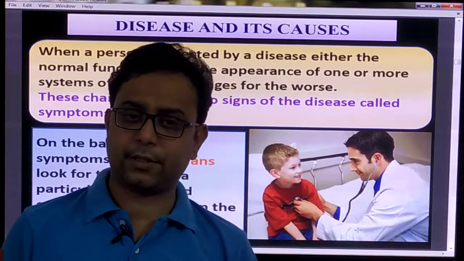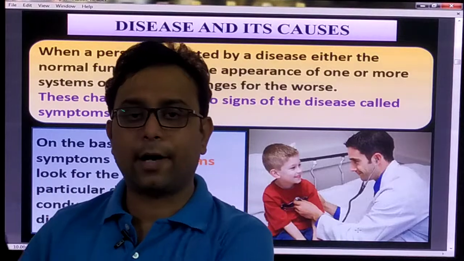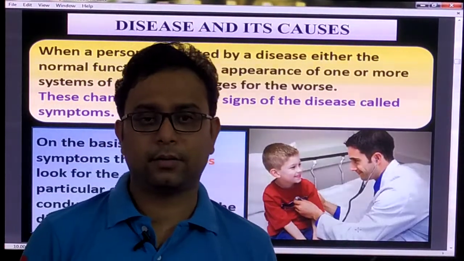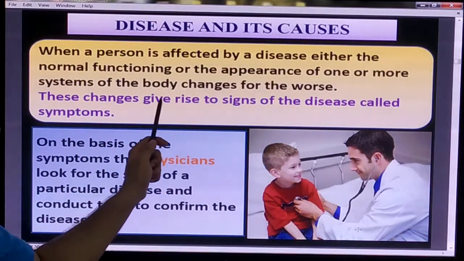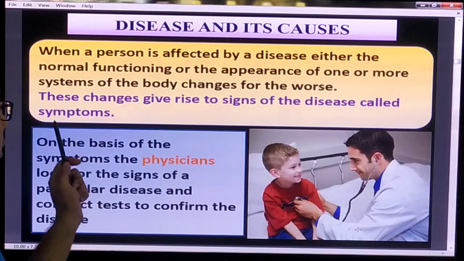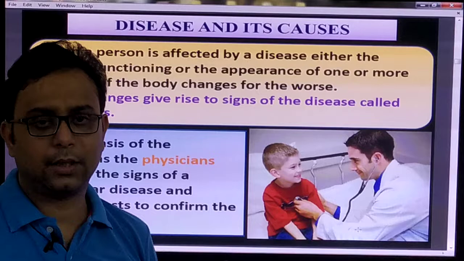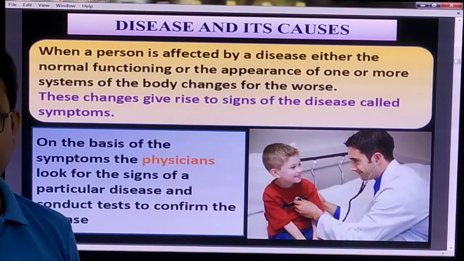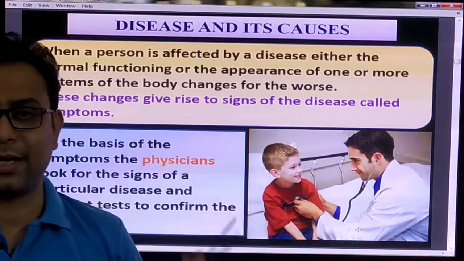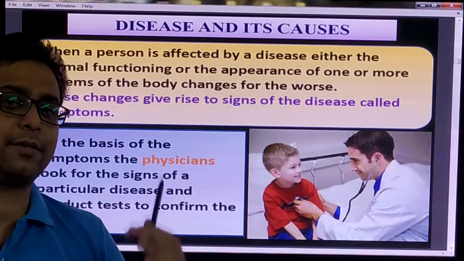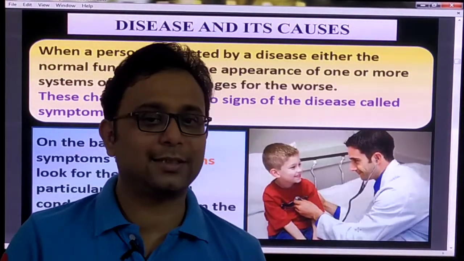Your body has different systems and different organs. When your organs or systems do not work properly, at that time you suffer from some disease. These changes give rise to signs of the disease called symptoms. Like when your digestive system, your small intestine or large intestine, does not work properly, it gives some symptoms like loose motion. So this is the symptoms.